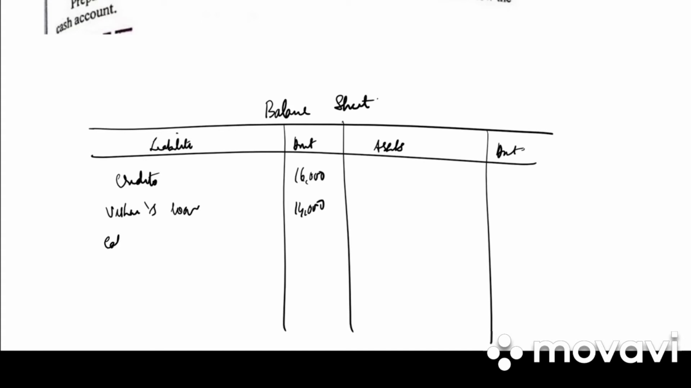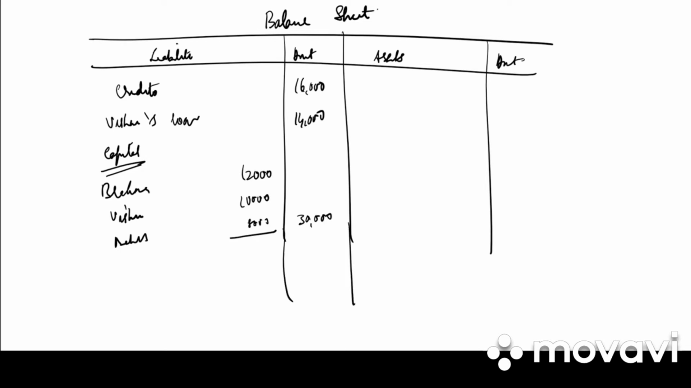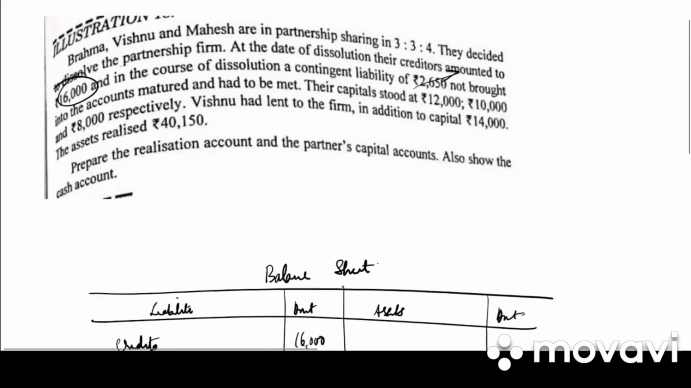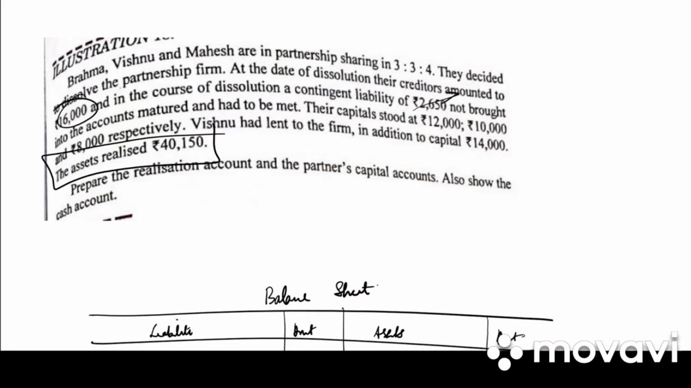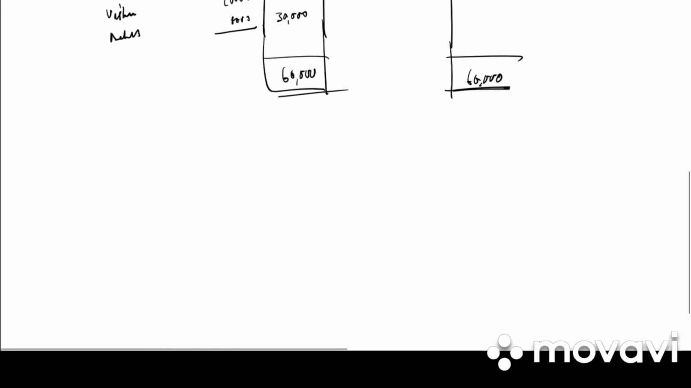Then they have given us the capital accounts of Brahma, Vishnu and Mahesh: 12,000, 10,000, 8,000. So we total the balance sheet. Our liability is 60,000, so assets is 60,000. We don't know in the assets what will be the balancing figure, but they have given us that the assets are realized at 40,150. So the balancing figure will be sundry assets, in bracket balancing figure, 60,000. So the first step is to prepare the balance sheet.